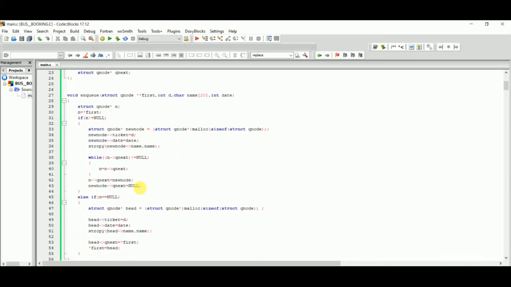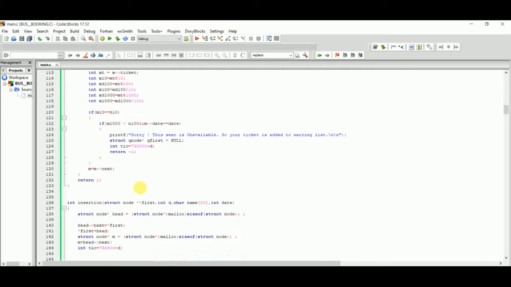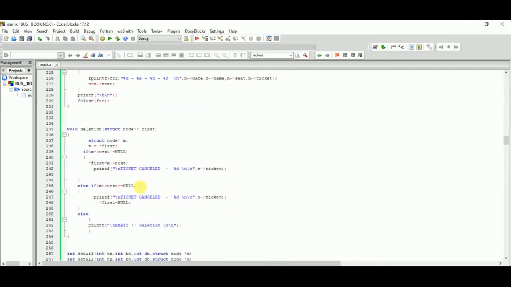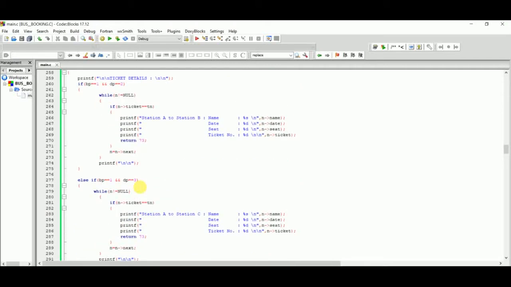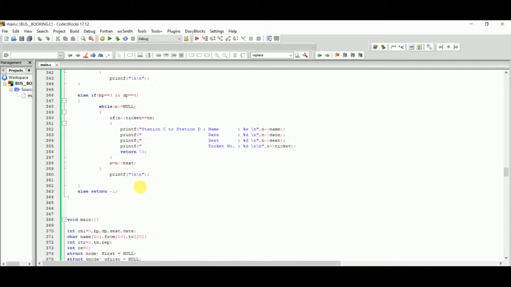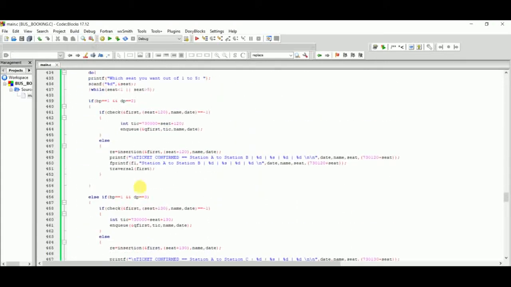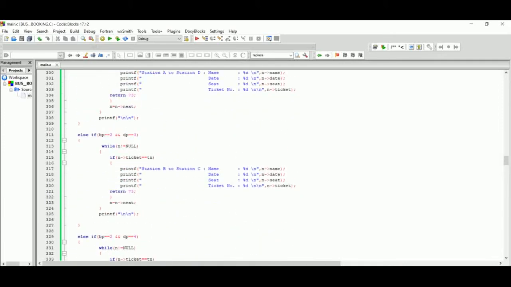There are several methods: enqueue, dequeue, check, insertion, set, traversal, deletion, and display, which displays data of a person with reference to its ticket number, and the main method. We run this code and explain every method by execution.